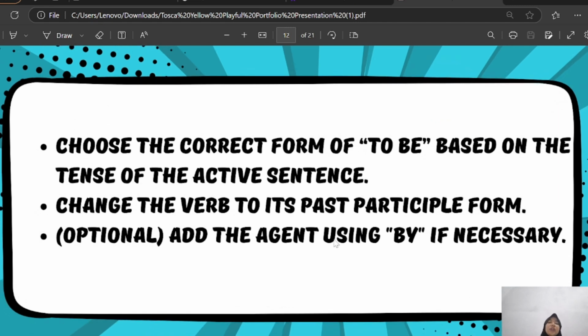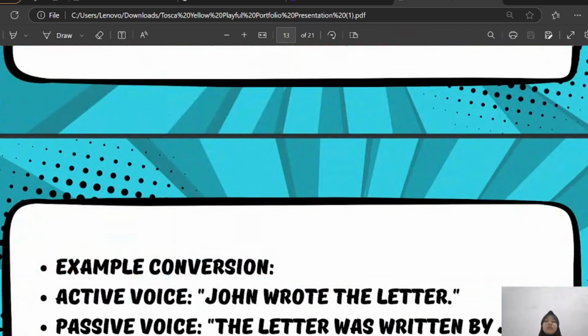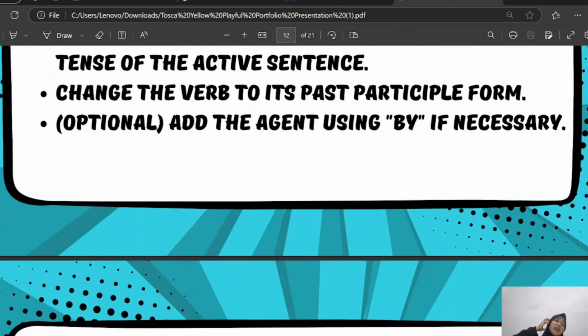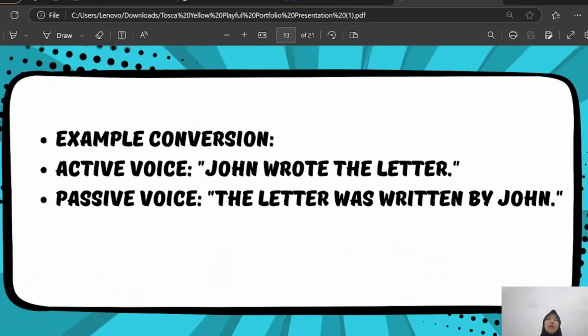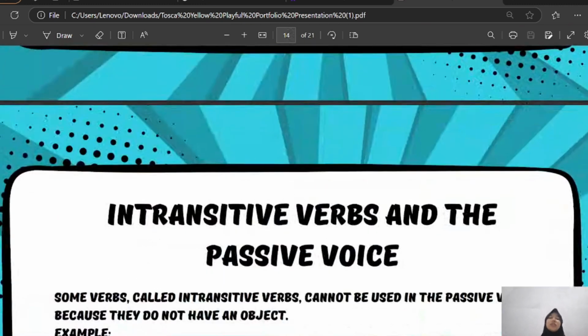Change the verb to its past participle form and, optionally, add the agent using by if necessary. Example conversion. Active voice: John wrote the letter. Passive voice: the letter was written by John.